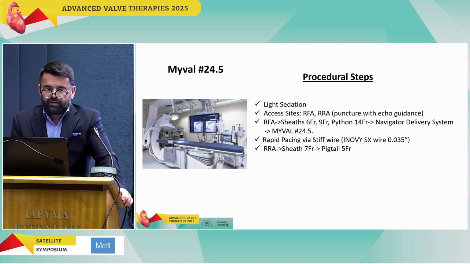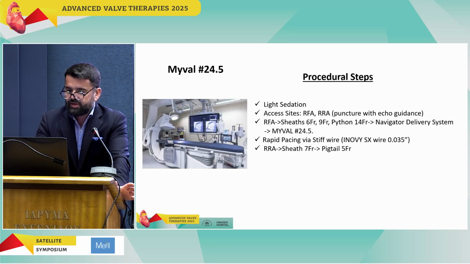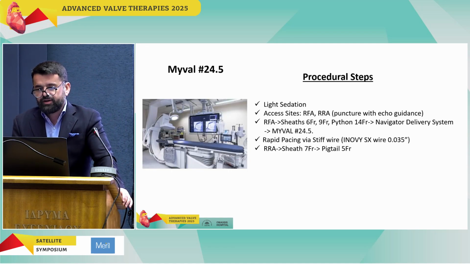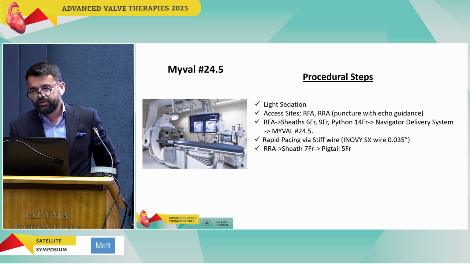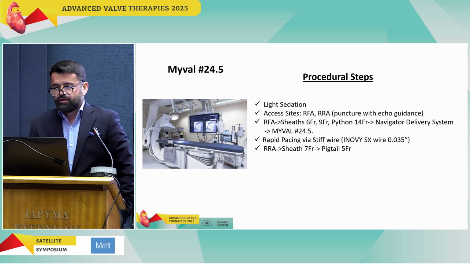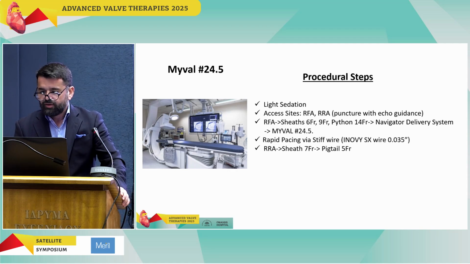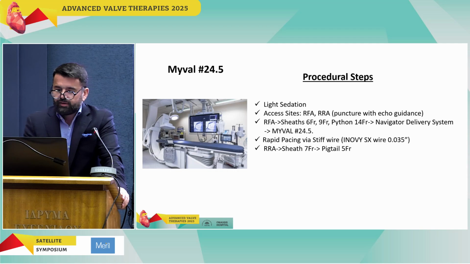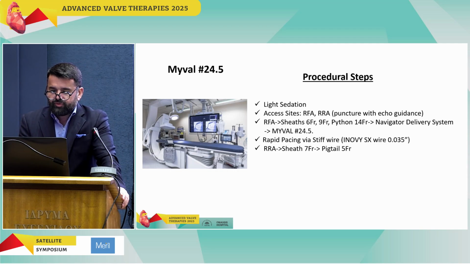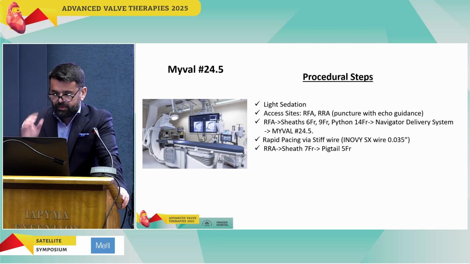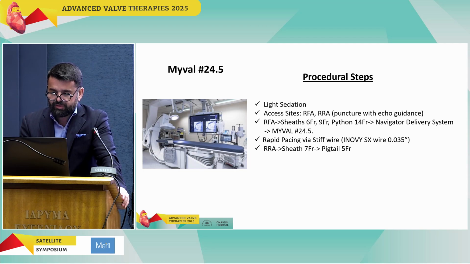24.7. Here are some procedural steps: light sedation, right femoral artery and right radial artery with echo guidance. We advanced sheaths, 6 French, 9 French, a Python, 14 French, Myval 24.5 without predilation, and the sheath 7 French, pigtail 5 French to the aortic root.